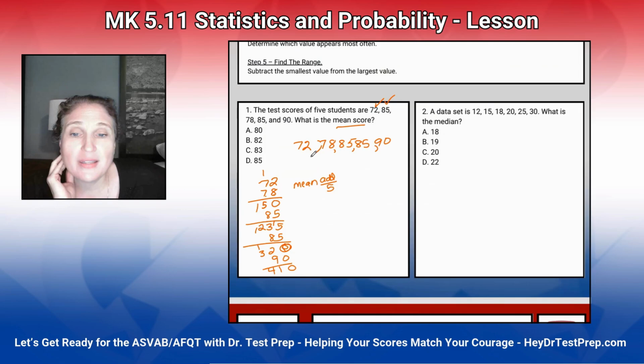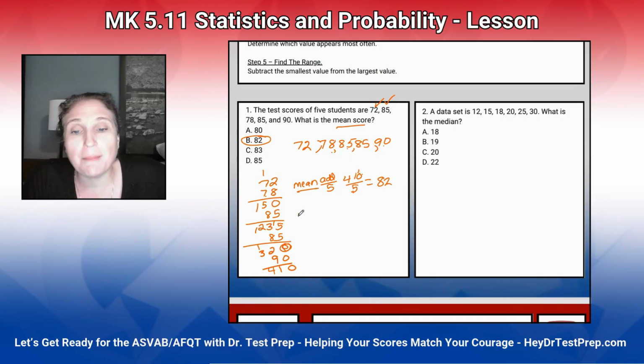Okay, so now for the mean, we add all the numbers and then divide by the number of numbers. In this case, there's 1, 2, 3, 4, 5. So we have 410 divided by 5. 5 goes into 41 8 times with 1 left. 5 goes into 10 2 times. So my mean is 82. That's my mean. If I had to find my mode, the mode is the number that happens twice or happens the most. In this case, 85 happens twice. So my mode is 85.